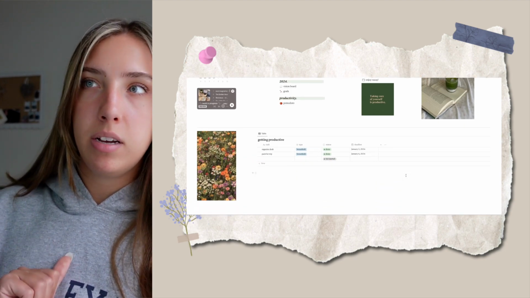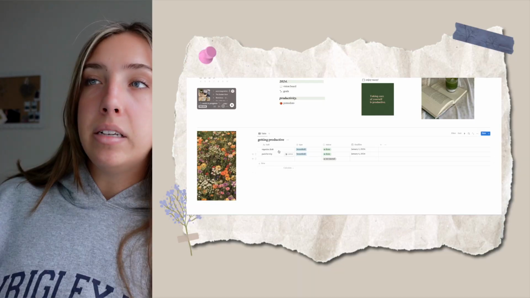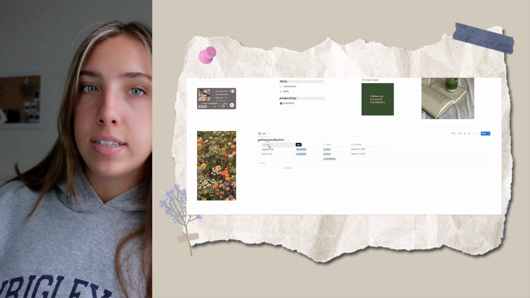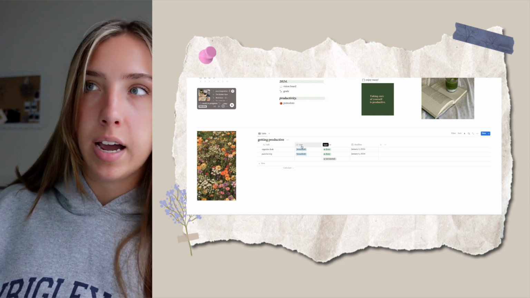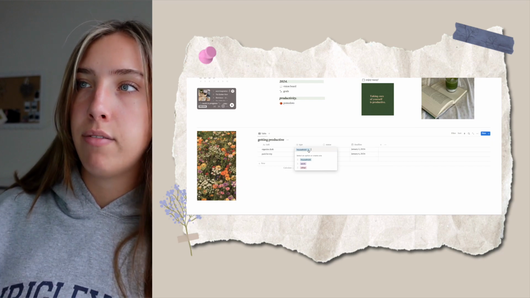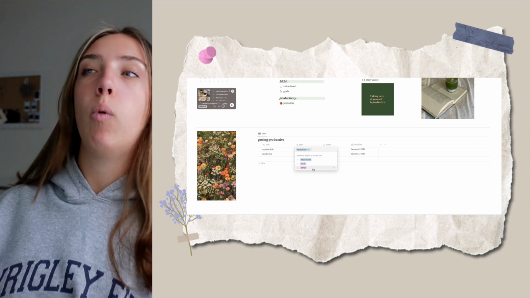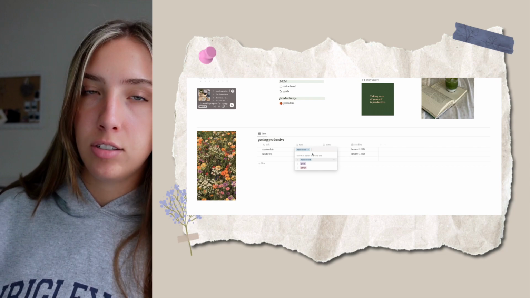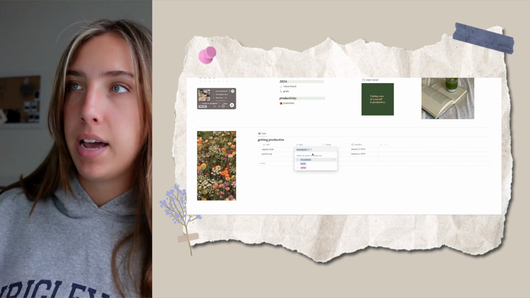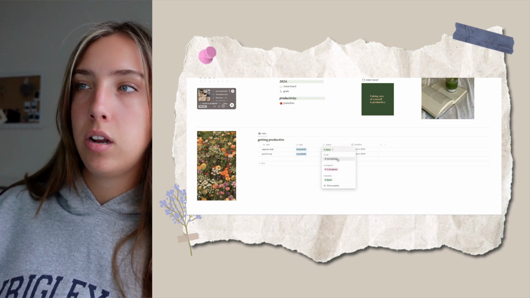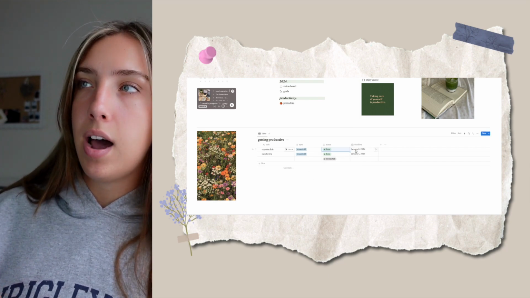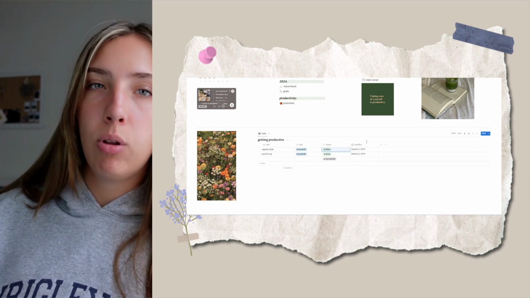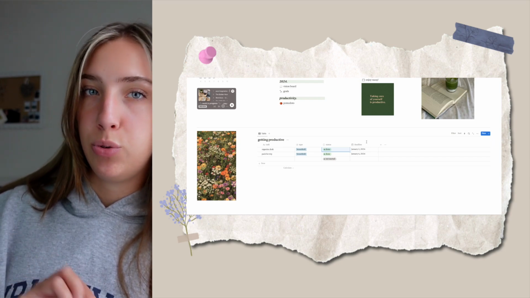Now this one for me is called Getting Productive because I'm not currently in school, so my tasks look a little bit different. But if you are a student, this is going to be your best friend. Basically, in here you can put in your task or your assignment, test. You can choose the type. In this case, I have 3 different types. I have household, work, and other. But when I was in college, as well as my different classes, so I would put computer science, marketing, and I put in the status, so either not started, in progress, or done. And then I also have a deadline for each task. The table automatically goes in order of the deadline from soonest to latest.